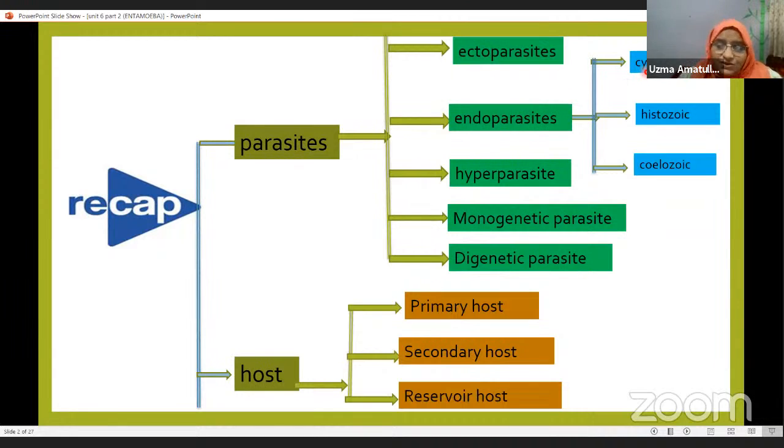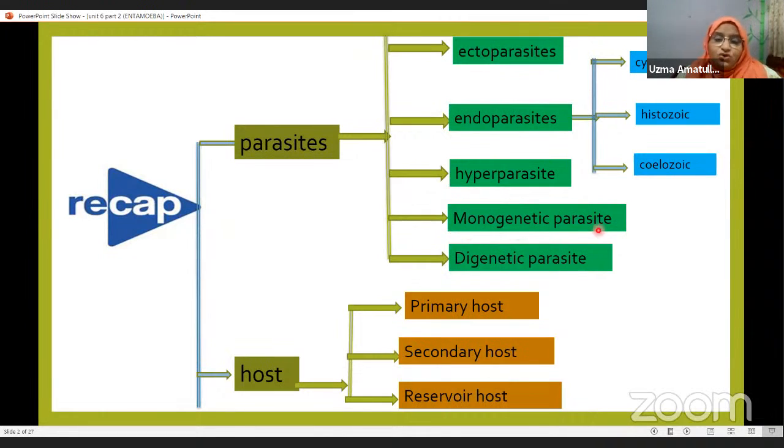That is cytozoic, they live in the cells of the host. Histozoic, they live in the tissues of the host. And coelozoic, they live in the body cavity of the host. Then comes the hyperparasite. Hyperparasites are the parasites which live on the body of another parasite.